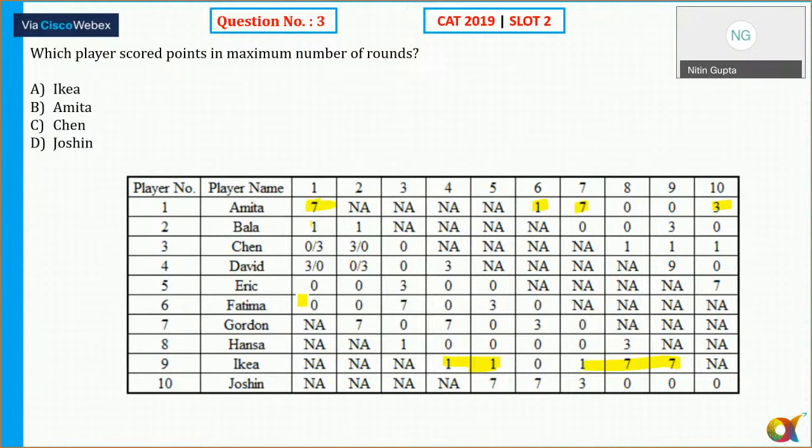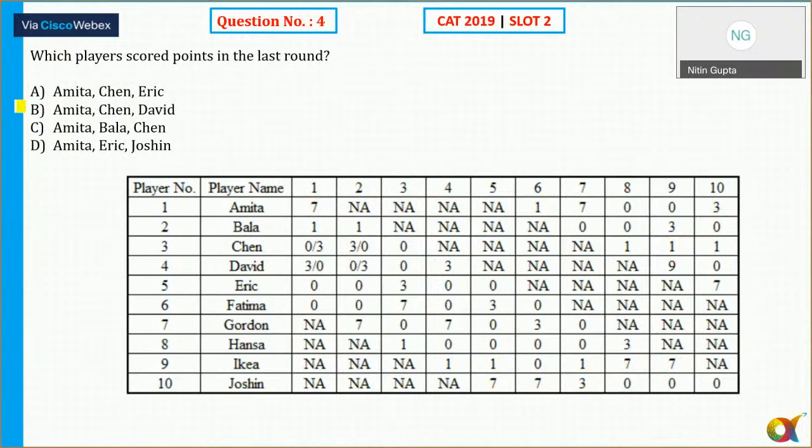Chen in how many rounds? Chen is getting a score of 3 in 1 round. Now it will be in one of the 2. And Josin again in 3. So the answer is definitely IKEA, option number A. And question number 4. Which player scored points in the last round? So in the last round, which players have scored? Amita has scored, Amita, Erin, and Chen. That is the option.